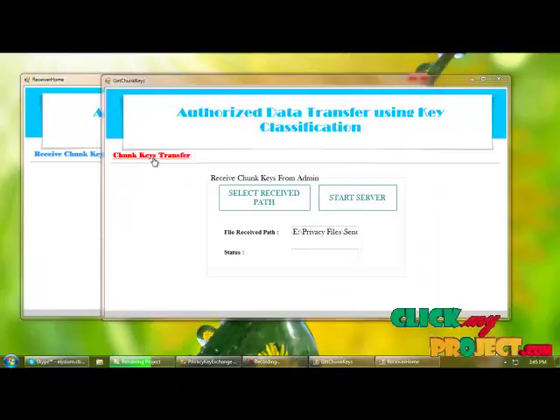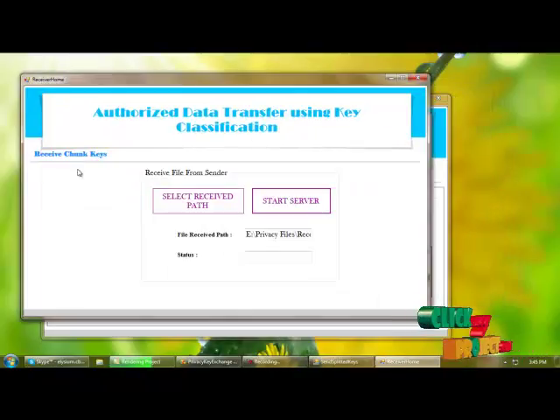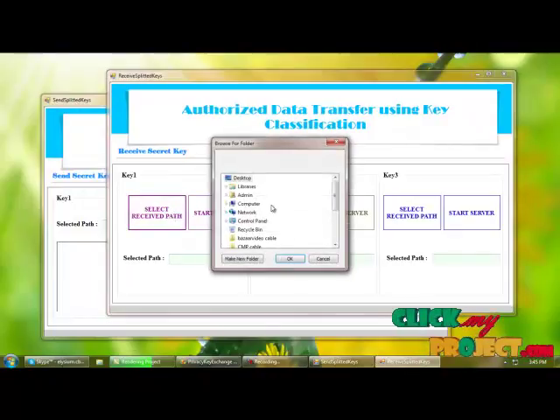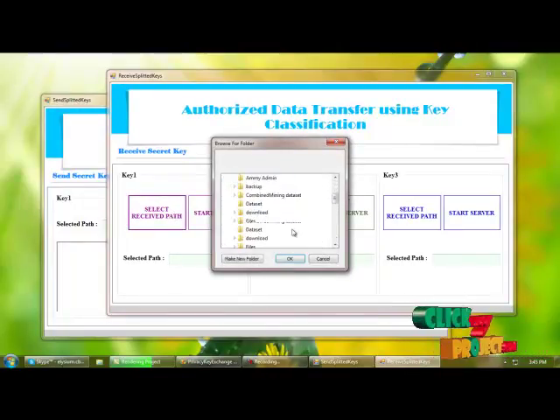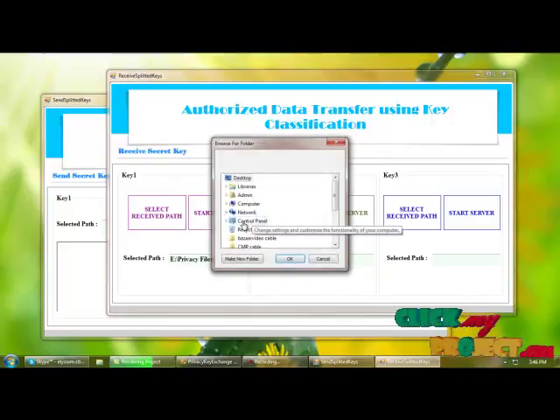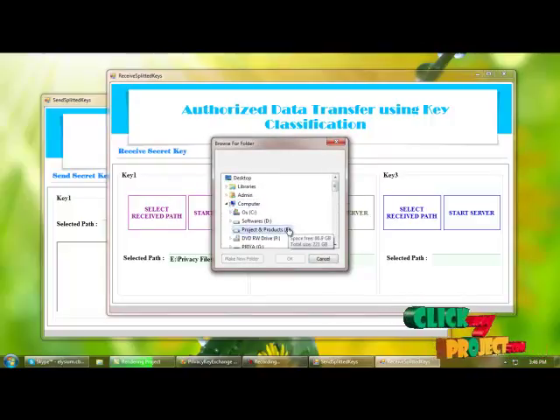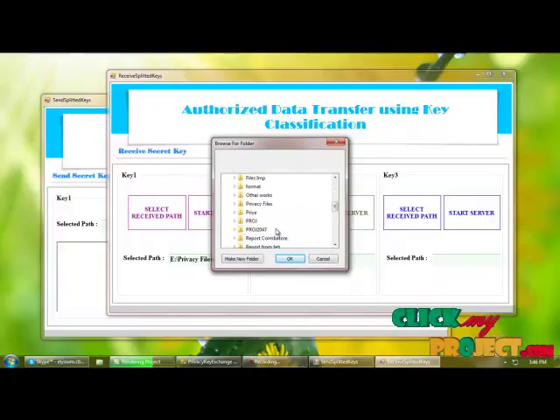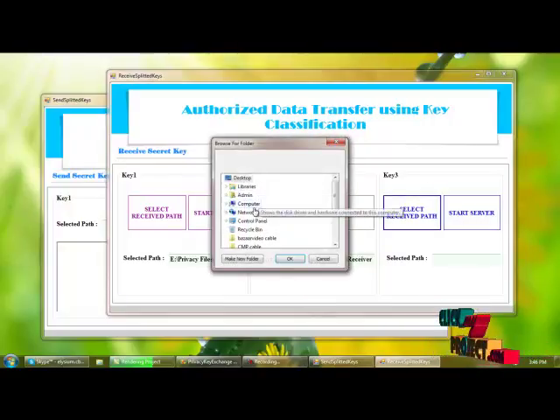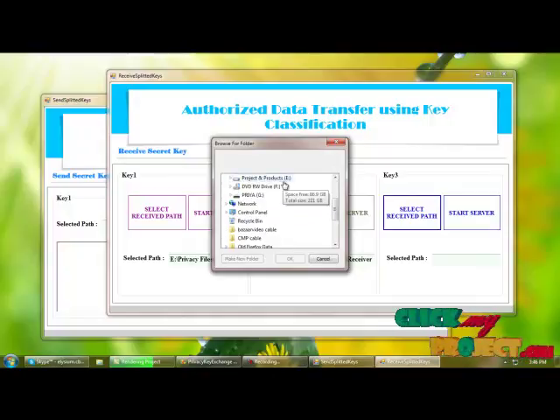Next we are sharing the chunk keys with the receiver. For that we need to select the receive path. I am selecting the receive path here for each key, for all 3 keys.